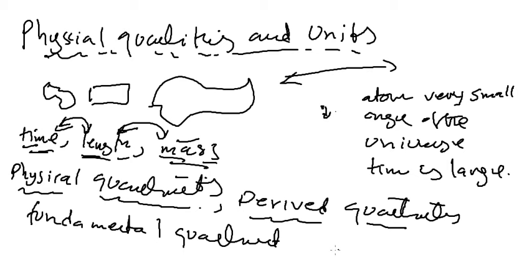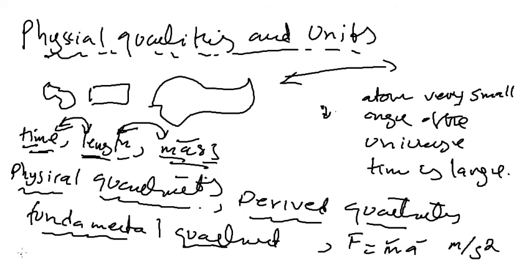Then a derived quantity we have here is force. I can express force in terms of mass and acceleration. Here mass is a fundamental quantity, and acceleration is again a derived quantity. I can express this acceleration in meter and time, so meter per second square. So those quantities are known as fundamental quantities.